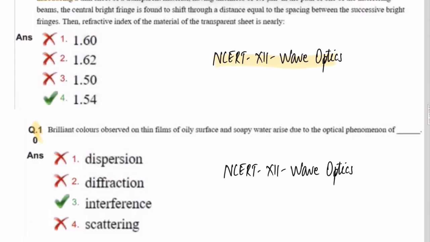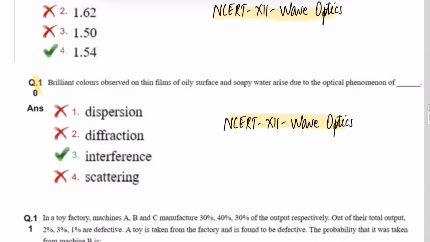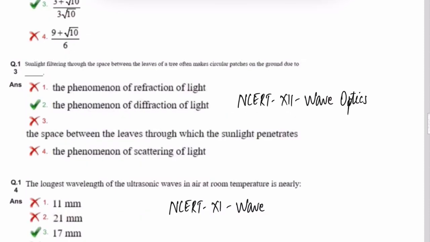Have a look at this 10th question. Brilliant colors observed on the thin films of oily surface and soapy water arise due to the optical phenomena of dash. Again, this question is from 12th wave optics. Now let's see the next physics question. So question number 13 is again from wave optics.